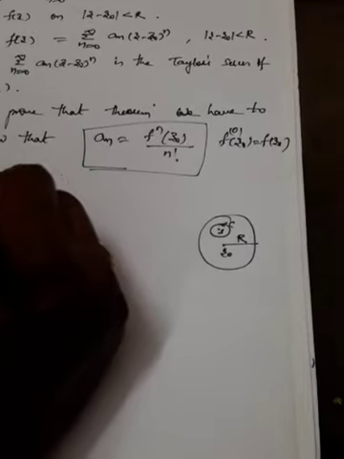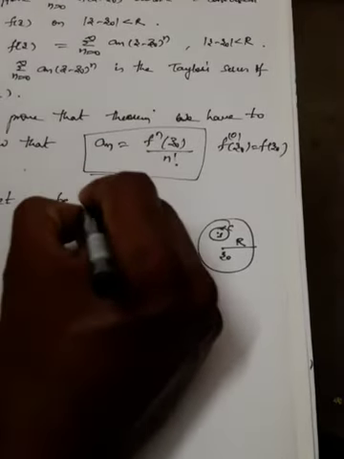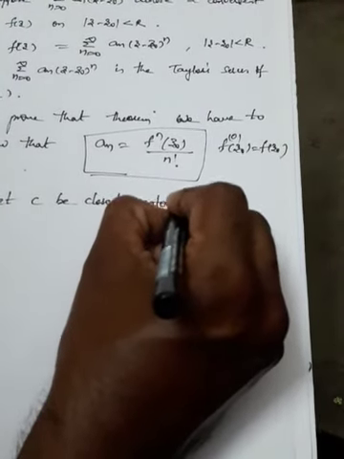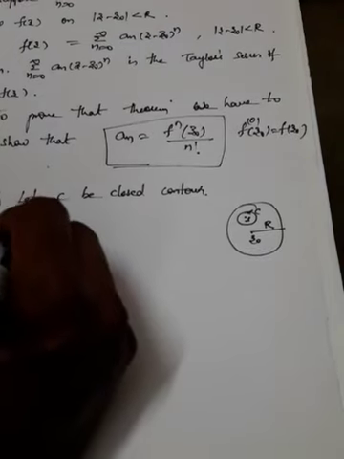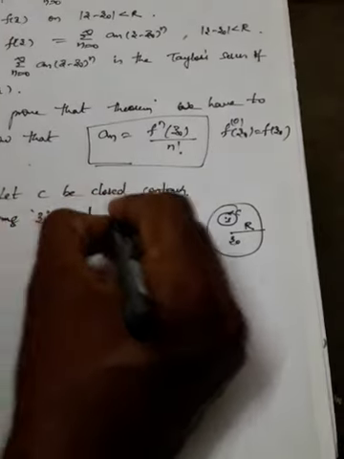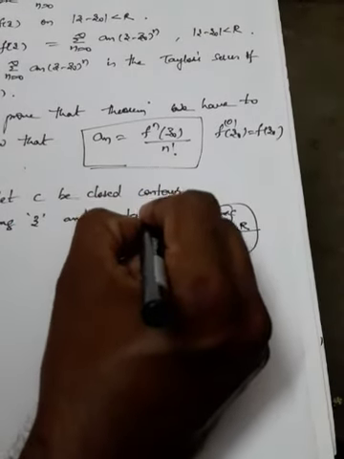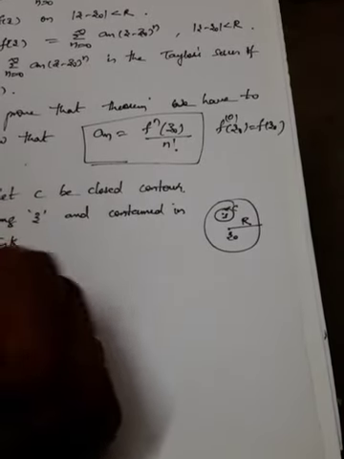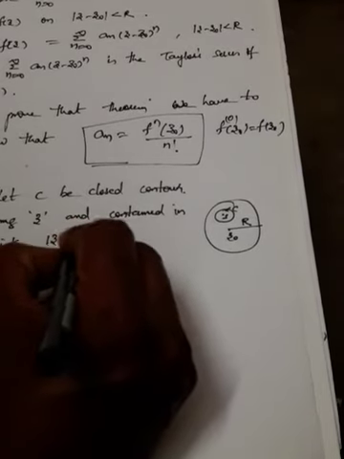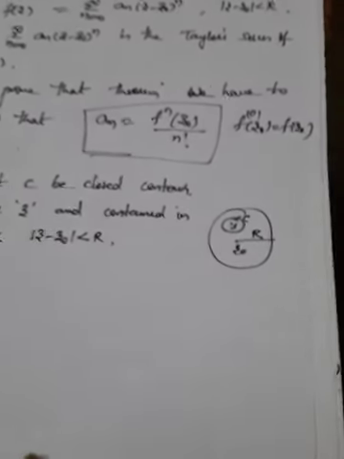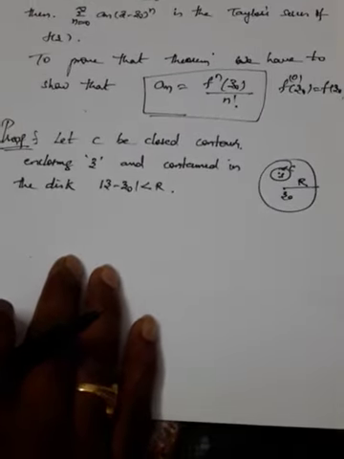Now let C be a closed contour enclosing z and contained in the disk |z − z₀| < r, which is contained in the disk |z − z₀| < r.